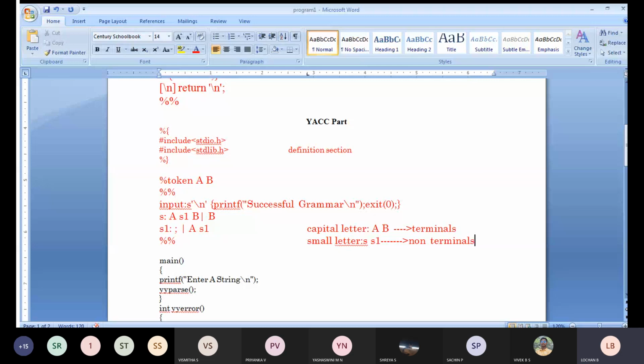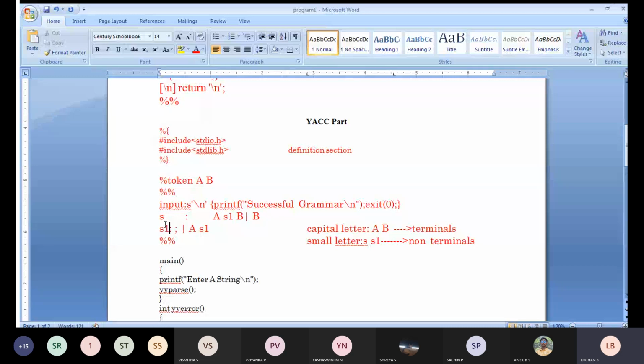If you see in the next line, you will be getting what the S1 should be. In the beginning, yes, you need to have S. So you will be having S as A S1 or B, or you can have just B. That means you can have any number of A's along with that one B you need to have. That is the meaning.